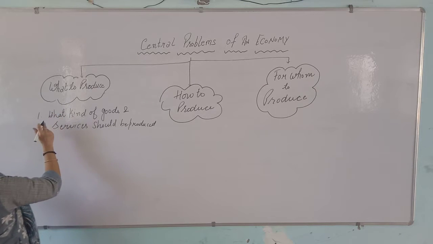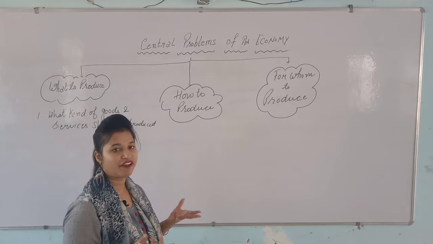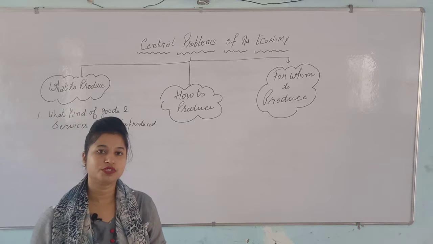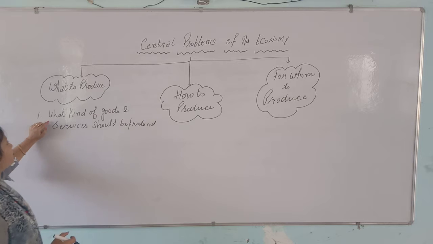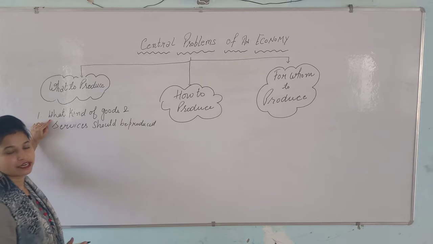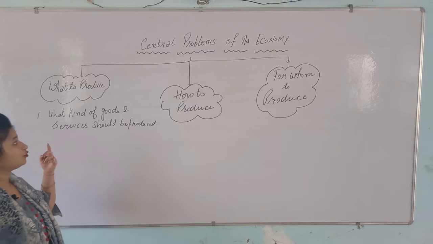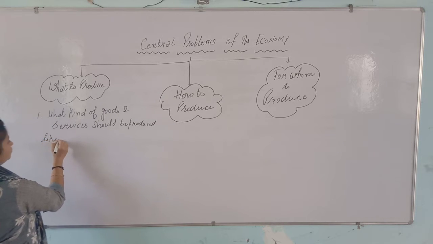Here the word what means which kind of goods we are talking about. We have different kinds of goods: necessary goods, luxurious goods, or capital goods. So many goods are there. First the economy decides what kind of goods and services should be produced. Which kind of goods?